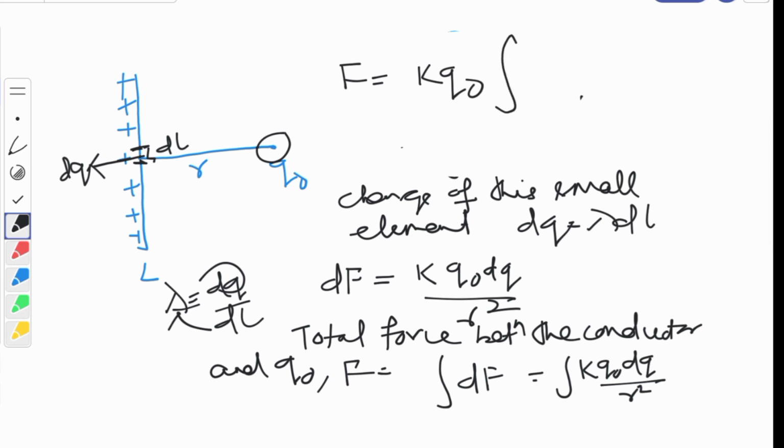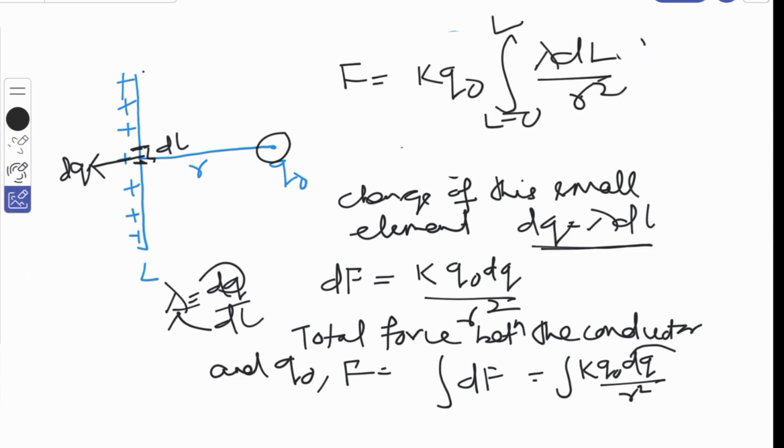Then see this integration of k q naught dq by r square. But what is this dq? dq is nothing but lambda dl. So we'll write lambda dl by r square, because the integration is from l equal to 0 to L. So we have to change this to this. Clear, children? Is it clear now?